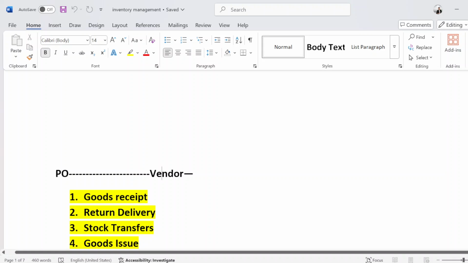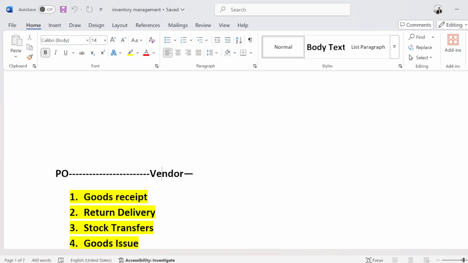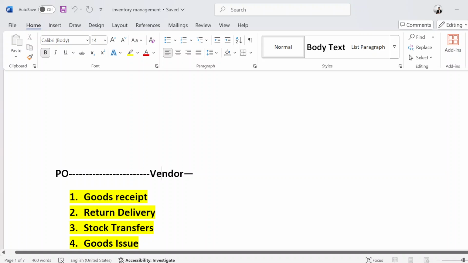The vendor or supplier sends an acknowledgement for that: yes, I received your PO, I'm going to send you the goods on that delivery date, and I'm okay with the price you are asking for. Once he sends the acknowledgement, then he will send the goods.